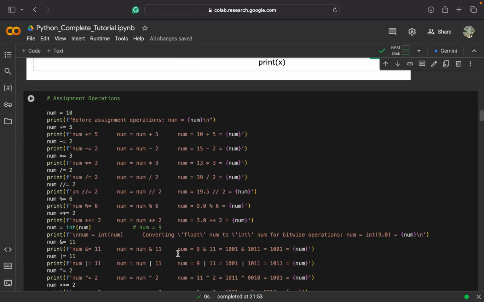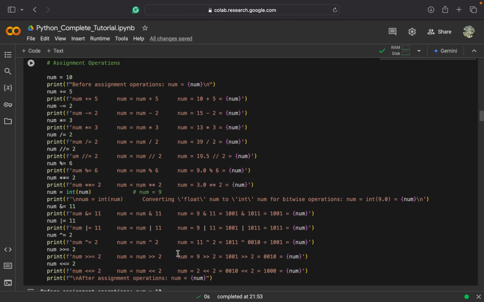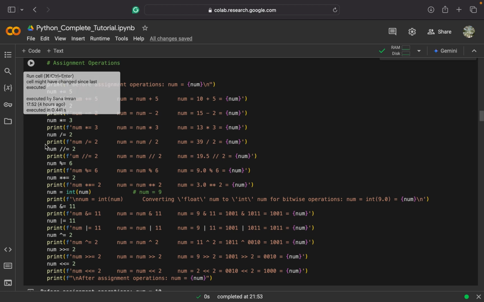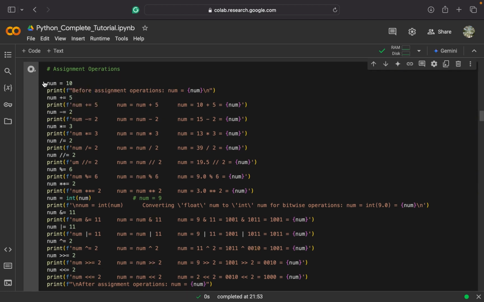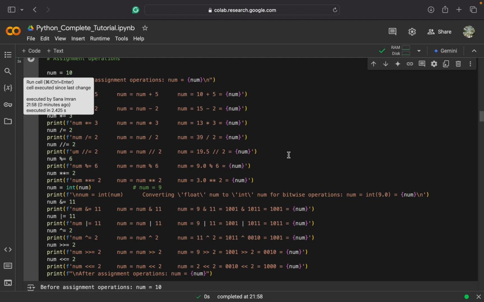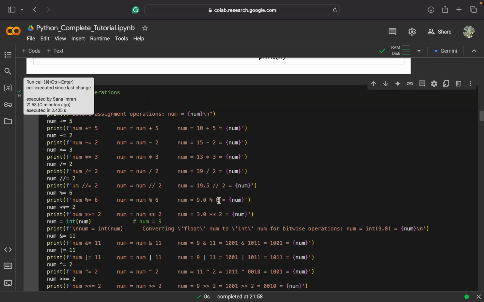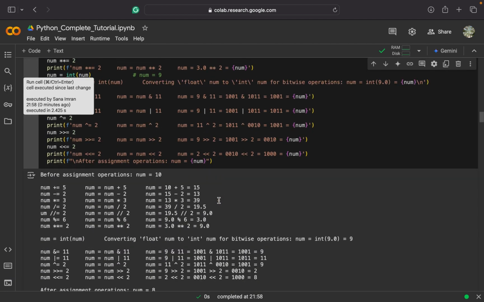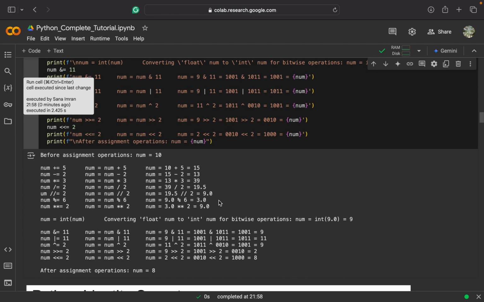So here are some examples. You can see all these examples more clearly as I'll be providing you this notebook in the description below, and you can easily go to the link, download this notebook, and start practicing your own exercises and problem statements by taking help from these.